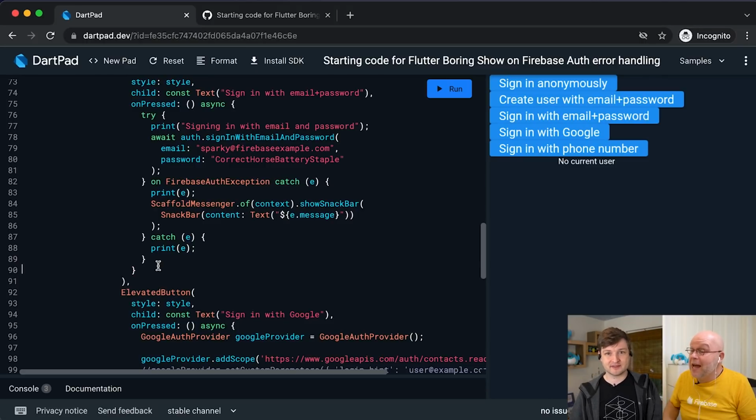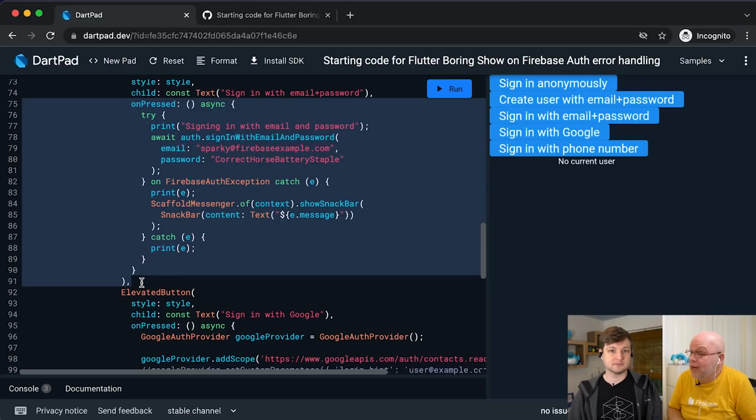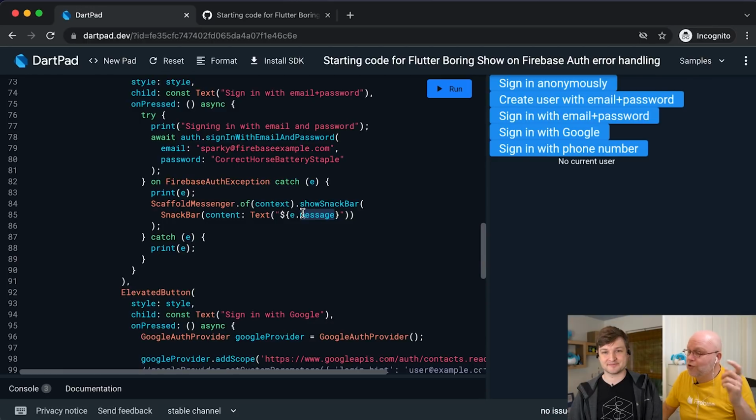The question we get a lot is how to handle errors, auth errors from Firebase Authentication in your Flutter code. And yeah, this is the way to do that. We've shown two ways. One of them with try catch, and the other one is with a catch error clause added to the sign in. Yep. And now you can actually use, right? We show the message here, but you saw that we could also get the code.